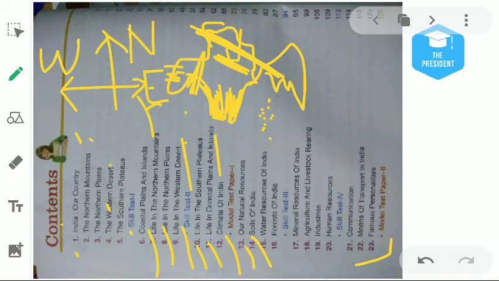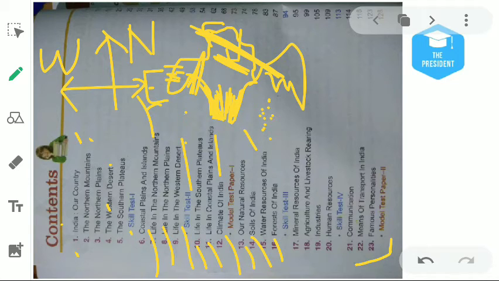Then chapter number 15 will be about the water resources of India. Water resources in India means from which sources we are getting the water. Like we have sources from the rivers, from the oceans, from the ponds. This is all about this.